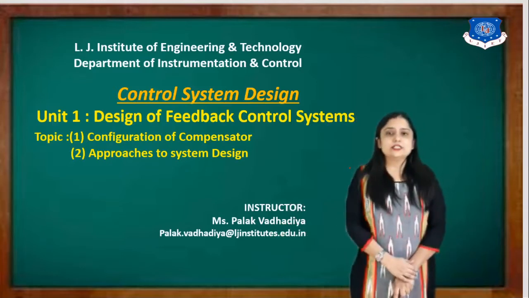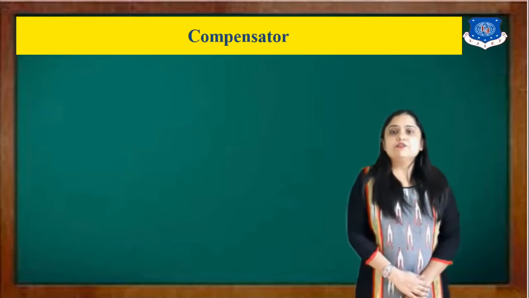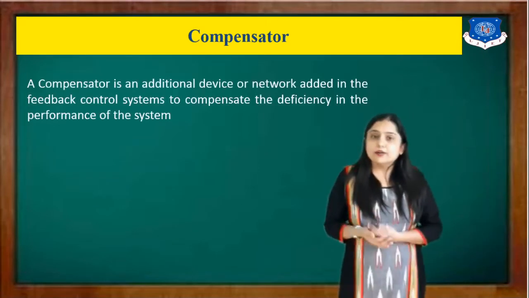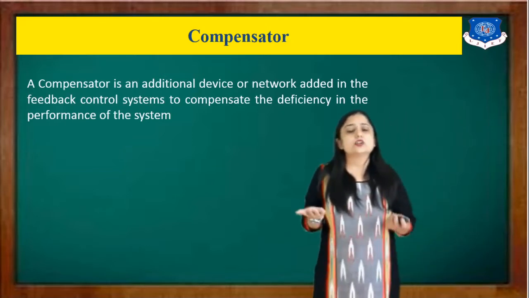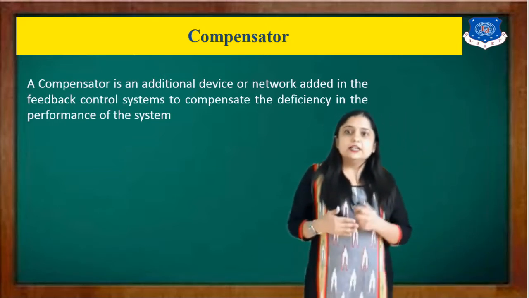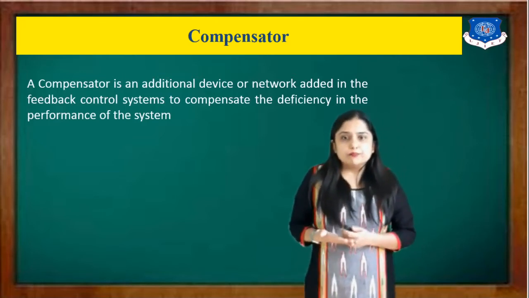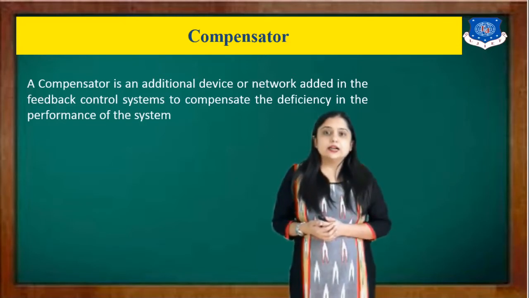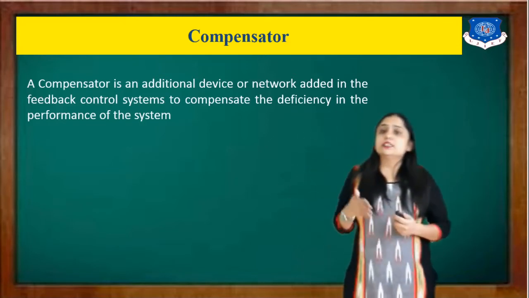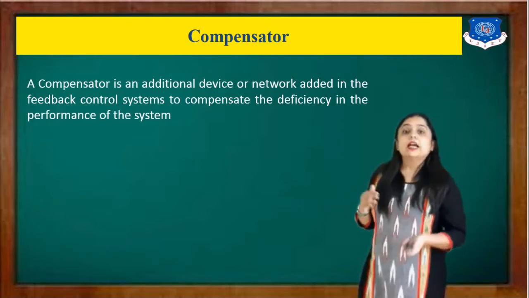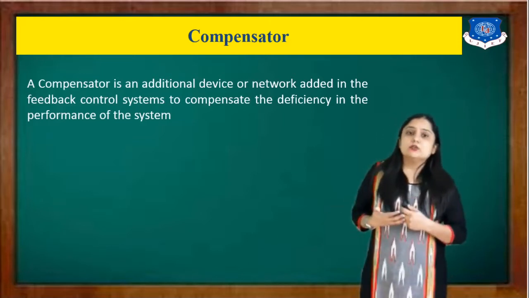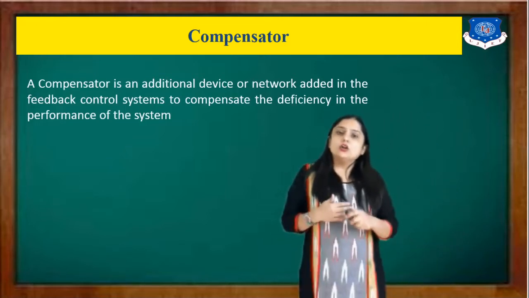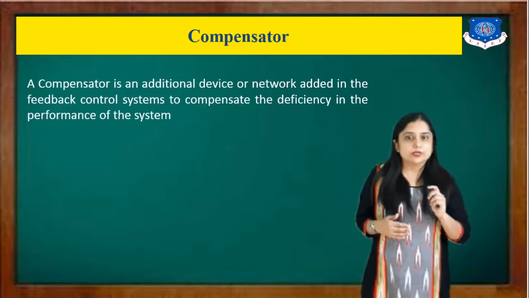So let's start today's session. First of all we will discuss what a compensator is. A compensator is an additional device or network that is added in a feedback control system to compensate for the deficiency in the performance of the system. It is an external device that you need to add to achieve your specification, whether it is in the time domain or the frequency domain.